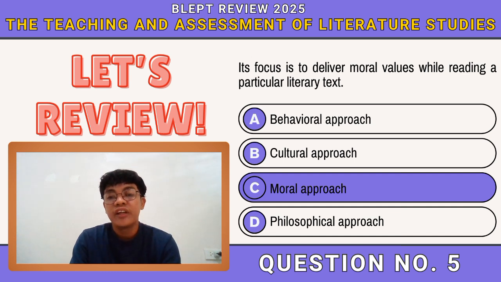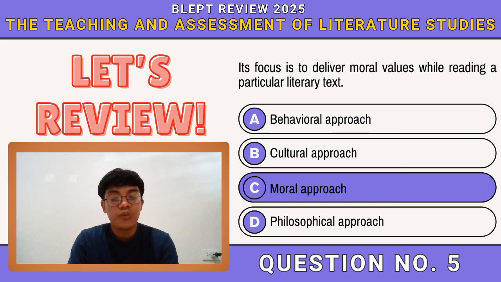Here is why. Behavioral approach is about methods based on behaviorist psychology, focusing on observable behaviors, reinforcement, and conditioning. While cultural approach in teaching literature focuses more on understanding the historical, social, and cultural context in which a literary work was created and received.